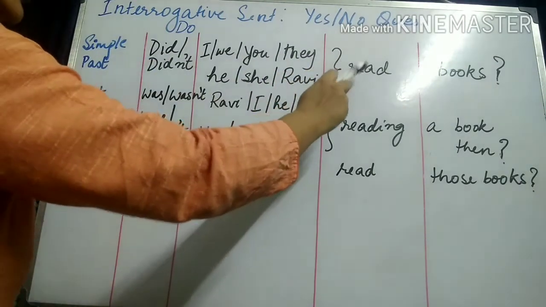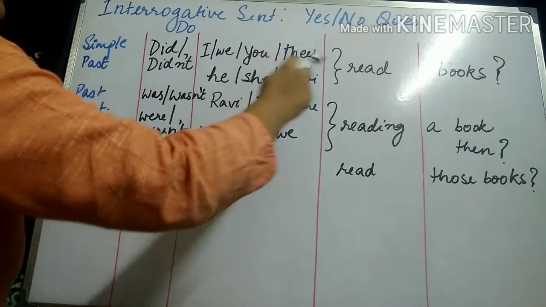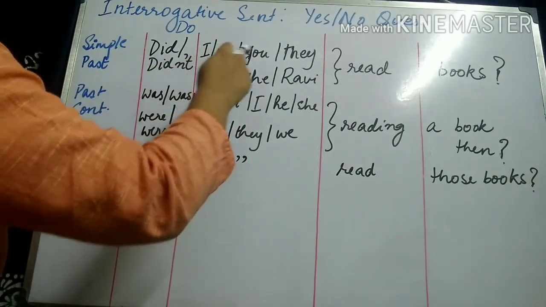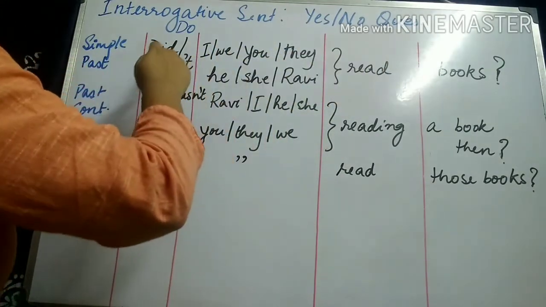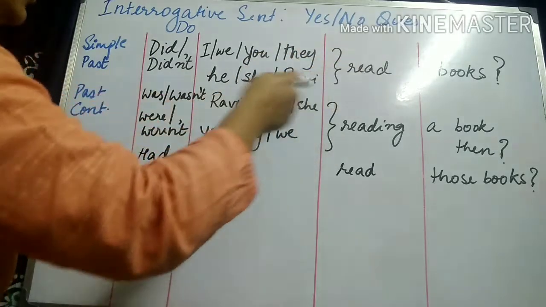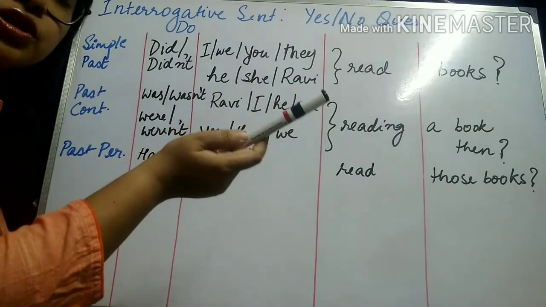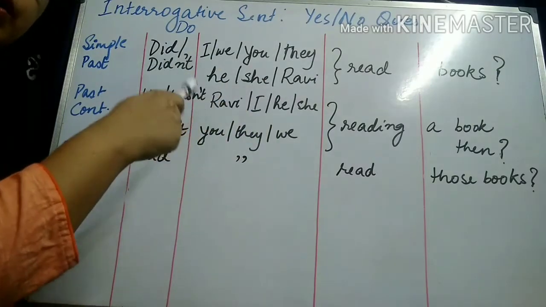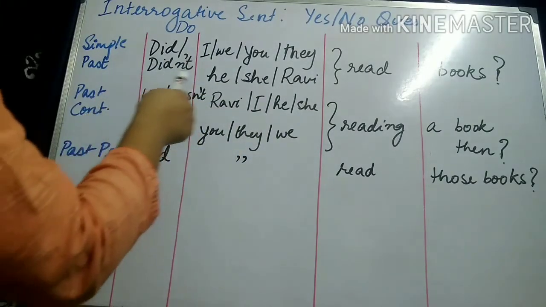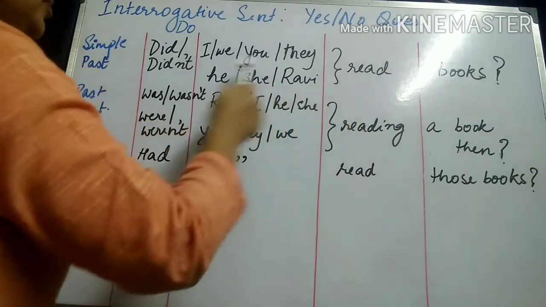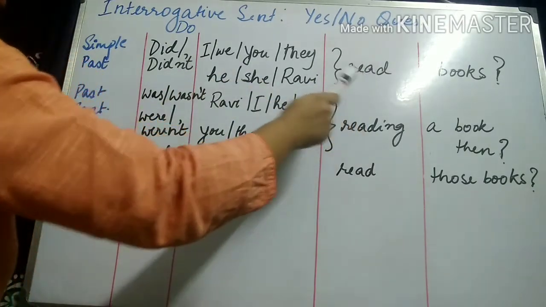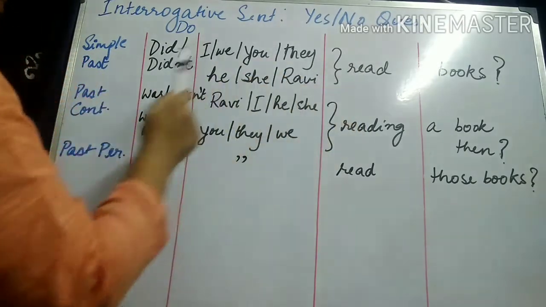Did read. Did I read books, or didn't you read books, or did they read books? So did and didn't just suggest whether the question is going to be in the positive or in the negative format. Other than that, the verb will remain the same. There will be no change in the verb.